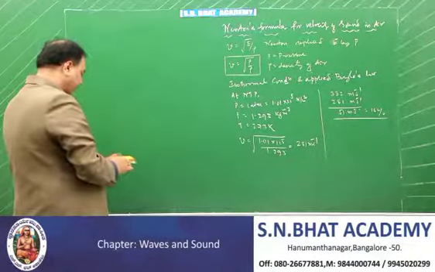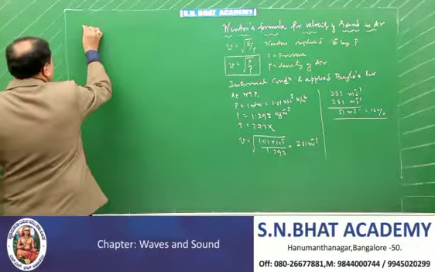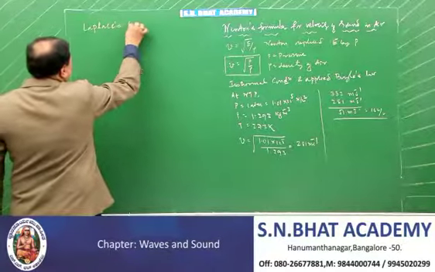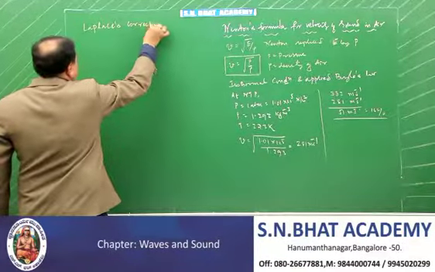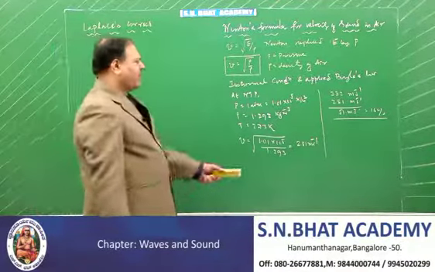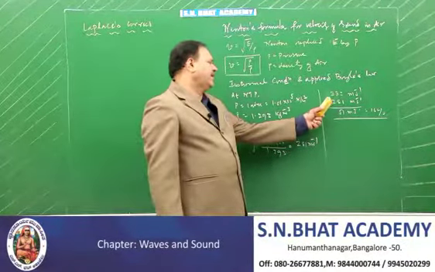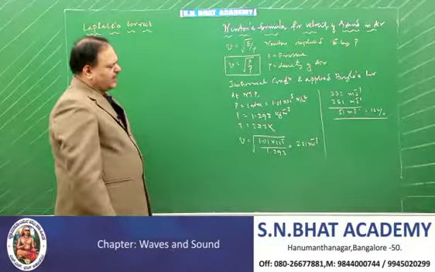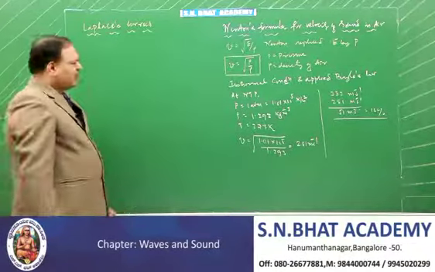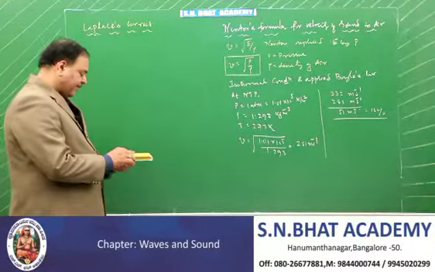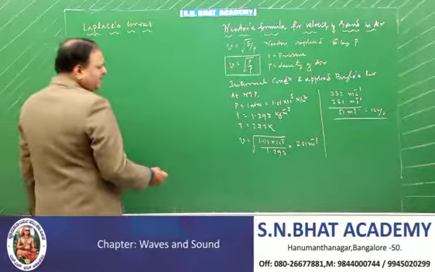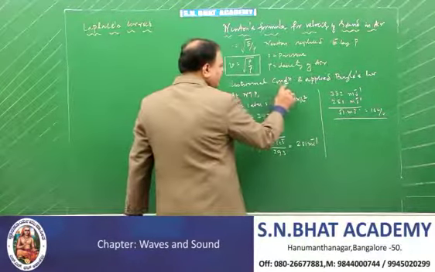So how Laplace corrected Newton's formula, that we call Laplace's correction. Why Newton's formula is to be corrected is a very good question. It should be corrected because between the theoretical value and the experimental value there is an error of 16%. In order to remove this error, we have to correct Newton's formula. What Laplace says is, Newton's assumption of isothermal condition is wrong.